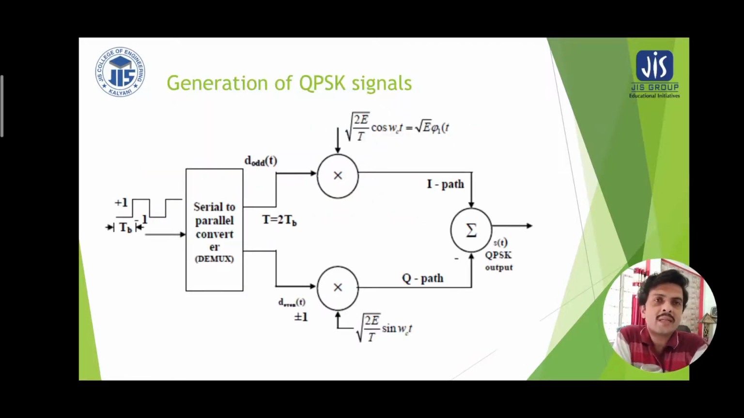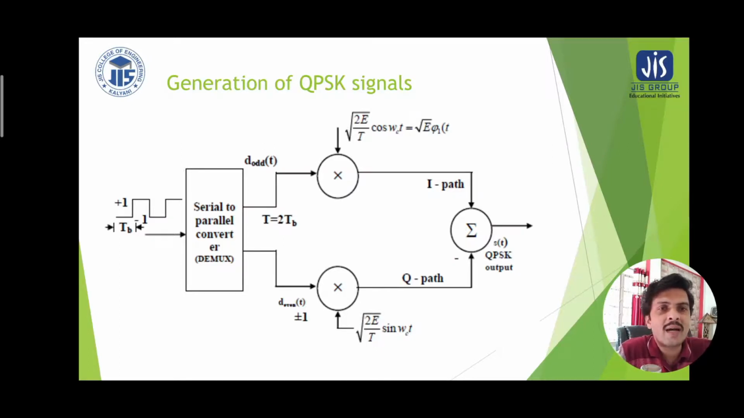This is a typical circuit responsible for the generation of quadrature phase shift keying. Here the binary sequence of ones and zeros, representing plus 1 volt and minus 1 volt with a bit duration TB, is applied to a serial to parallel converter, which is a demultiplexer producing 2 lines. One line goes to the multiplier where square root of 2 by T cos omega ct is the basis function we are considering, because we know the product of the two basis functions, if integrated, is equal to 0. That is why such a magnitude, square root of 2 by T, is taken.